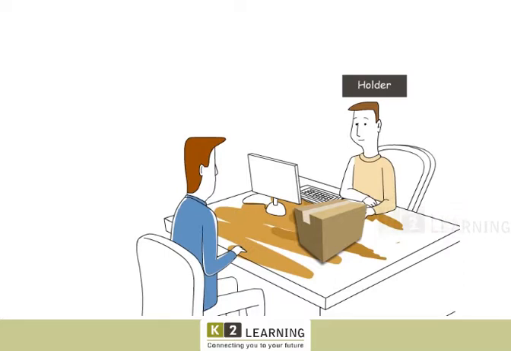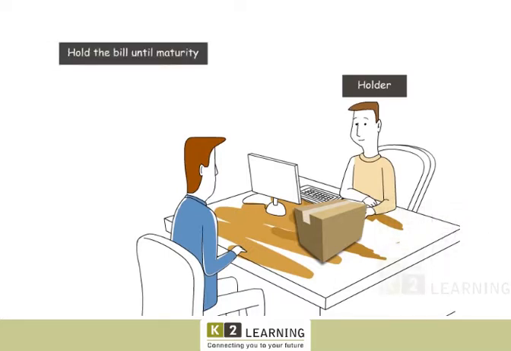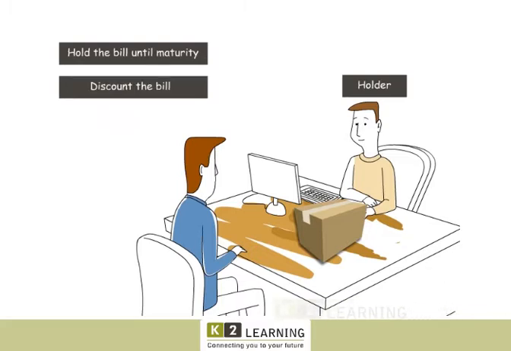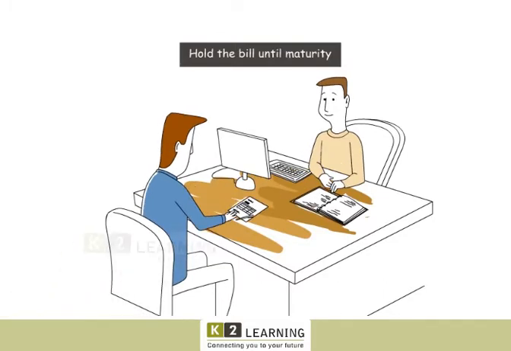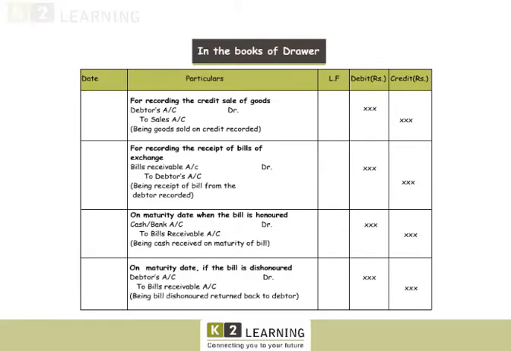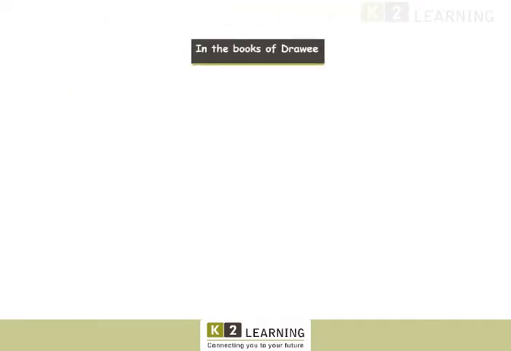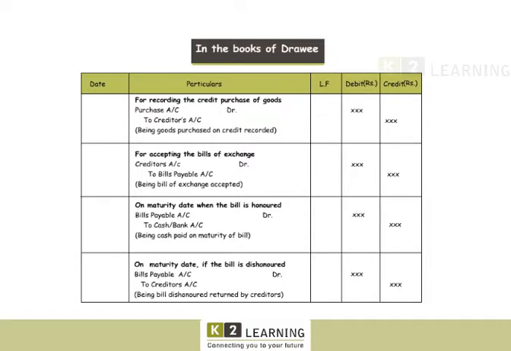The holder of the bill shall either hold the bill of exchange until maturity, discount it with a banker, or endorse it to a creditor. Let's look at each of these cases. If a bill is held till maturity, on the maturity date, the bill might be honored or dishonored. These are the entries to be passed in the books of the drawer. And these are the entries to be passed in the books of the drawee.